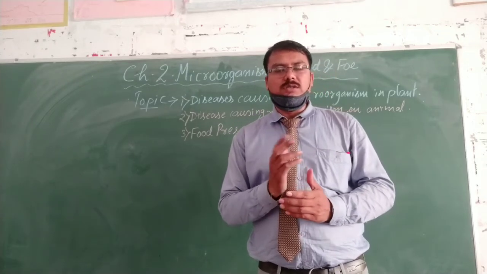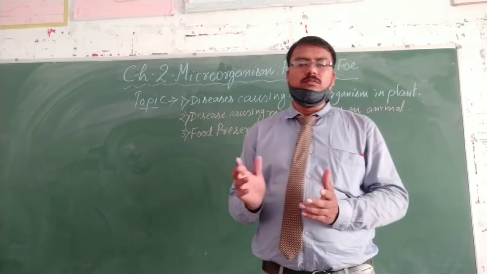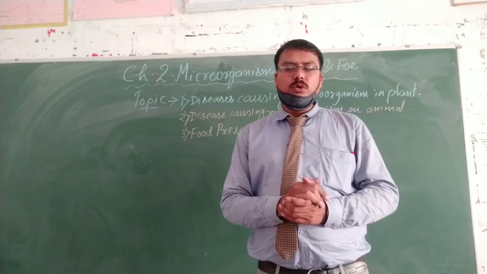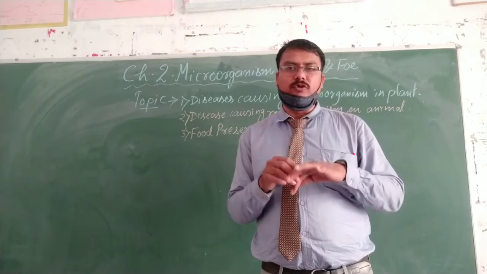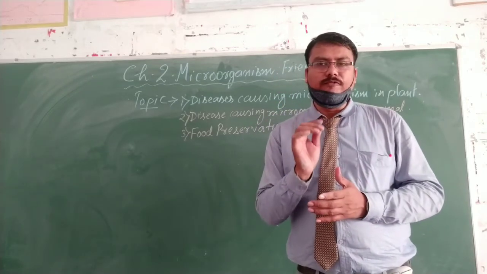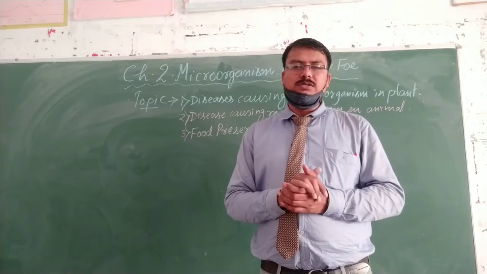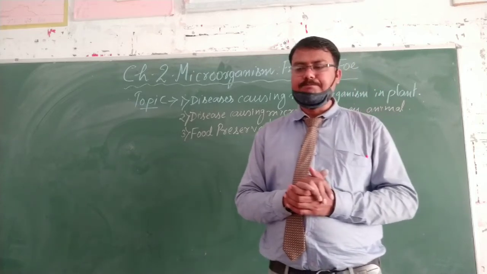One more example is foot and mouth disease, which mostly occurs in cattle. Cow, buffalo, these are cattle. In foot and mouth disease, blisters appear on the foot and in the mouth, and it occurs due to the microorganism virus.